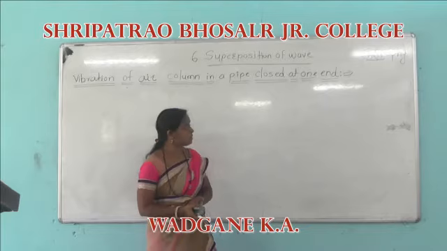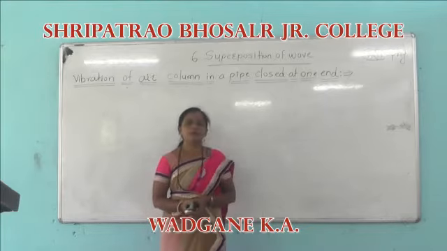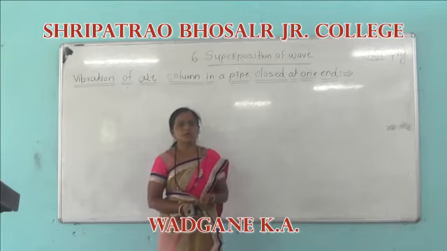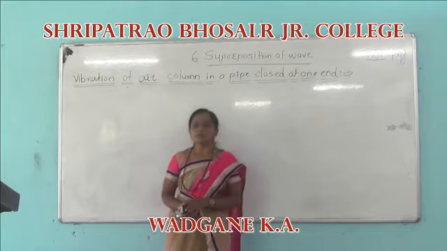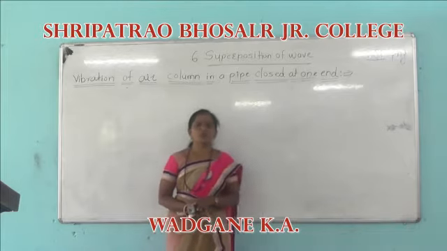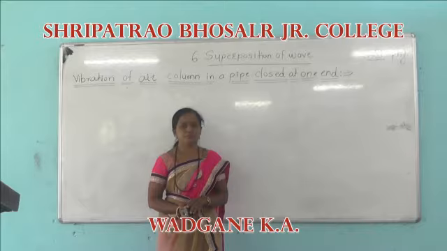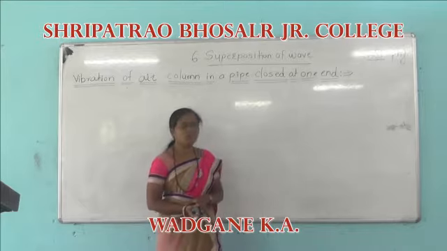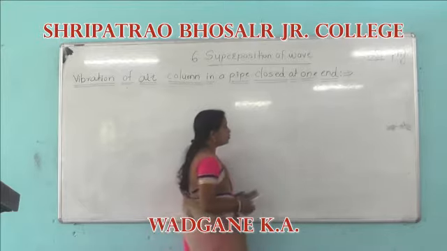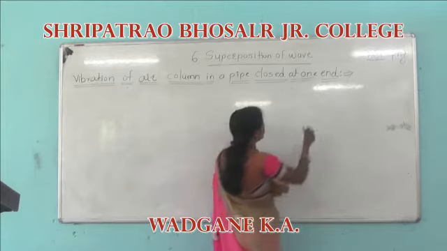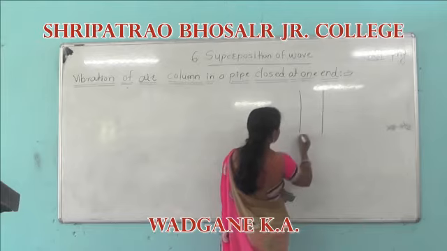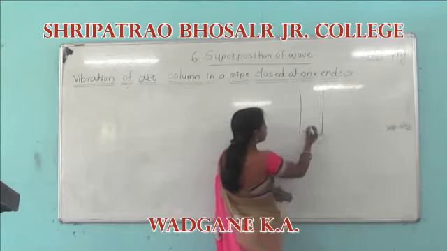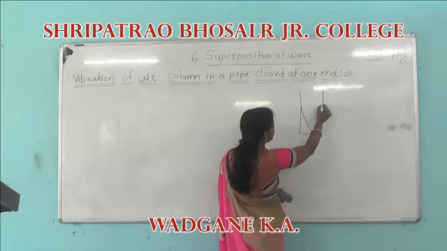Due to superposition of these waves, they interfere with each other and the resultant wave is obtained in the form of a loop, and that loop is called a stationary wave. We know that during propagation of a stationary wave, nodes and antinodes are formed. Therefore, we have to draw a figure here, the first mode of vibration when the pipe is closed at one end.